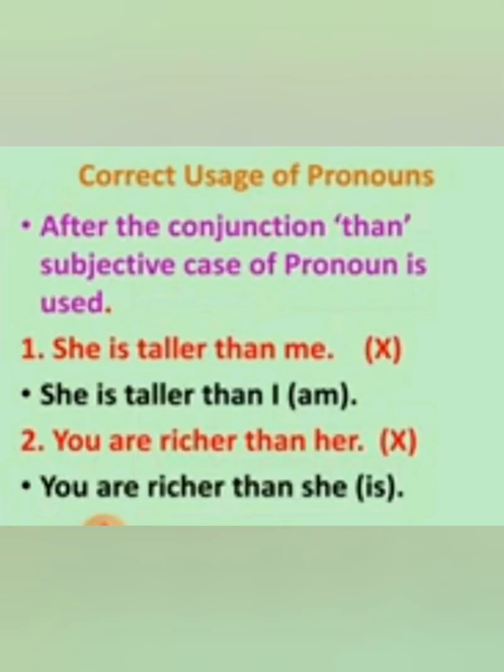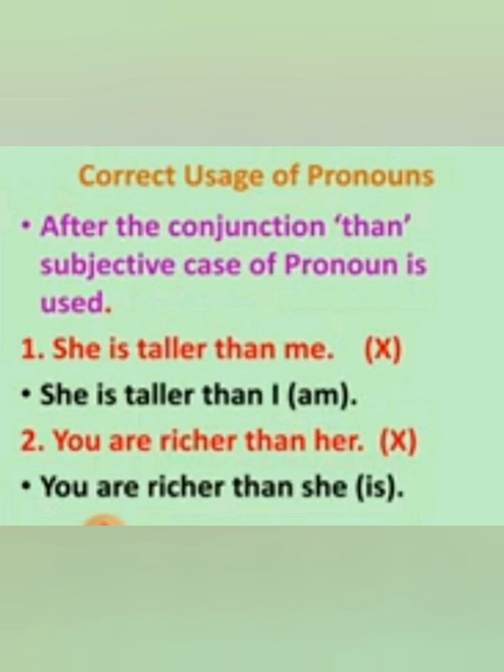So the first is: after a conjunction, the subjective case of the pronoun is used. Now what is the subjective or nominative case of pronouns? Do you remember? Yes. When a pronoun is used as subject, we will not use him, we will use he. We will not use me there, we will use I there. Students, let's see some more examples. She is taller than me. We normally say this, but this is an informal way to say it.